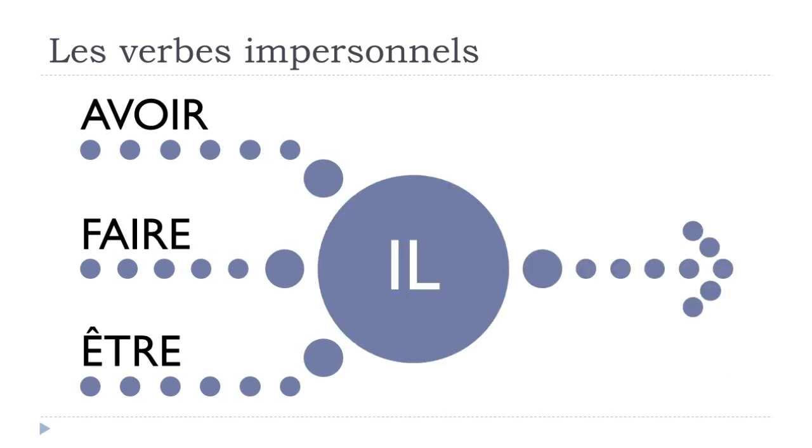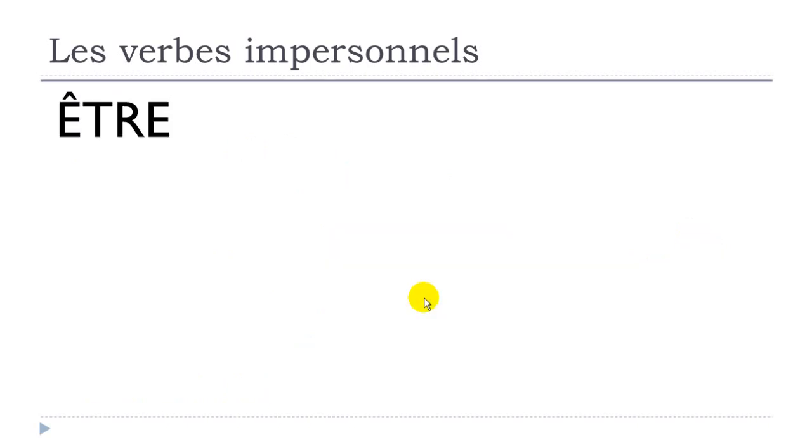Okay? And so the important thing with this concept or this idea, les verbes impersonnels, is that, as you will see in the examples, they are not connected to a person, and that's the main concept. So even if in French we use this il, the pronom personnel il, technically if you want to translate that directly in English, it would be translated by it, but in French we use this il instead of it. So let's see now for être, for instance.